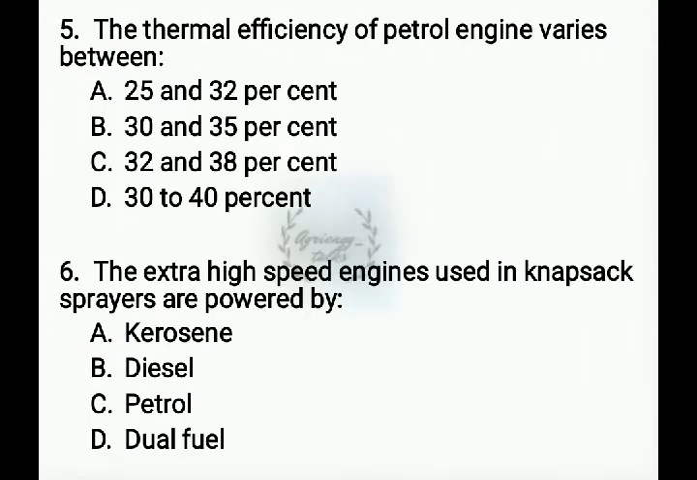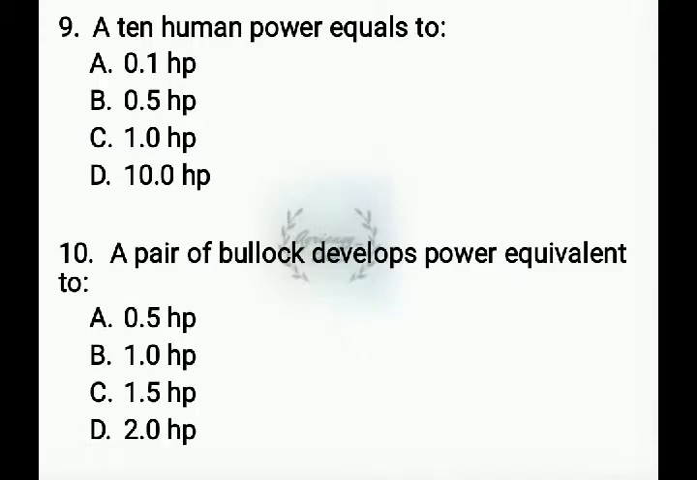Next question. The thermal efficiency of petrol engine. The thermal efficiency of diesel engine is between 32 to 38%, and coming to the petrol engine it is 25 to 32%. The thermal efficiency of diesel engine is more compared to the thermal efficiency of petrol engine.